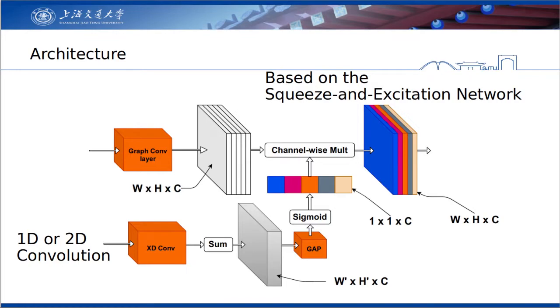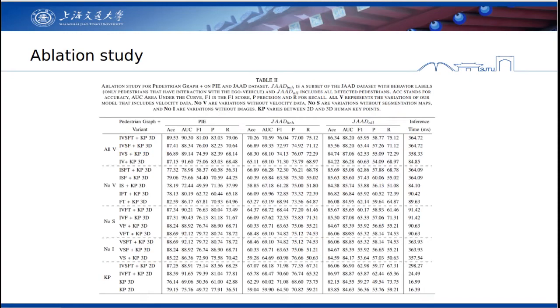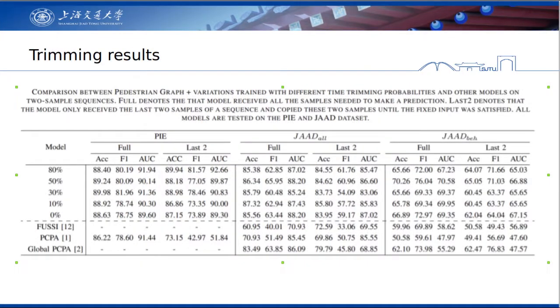Our experiments show that the addition of visual and velocity data increases the accuracy of the model. We can also observe that Pedestrian Graph Plus virtually does not lose accuracy in short sequences. All experiments and results are reported with the JOT and PI datasets. Pedestrian Graph Plus obtains similar results to state-of-the-art models.